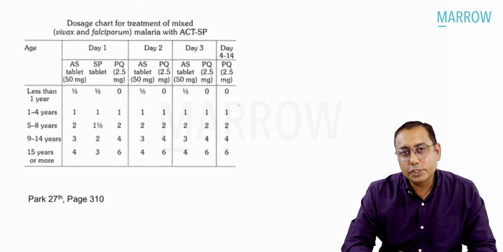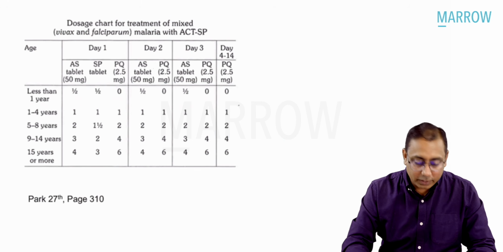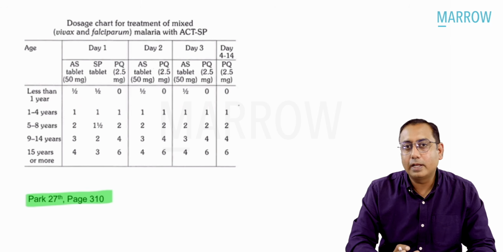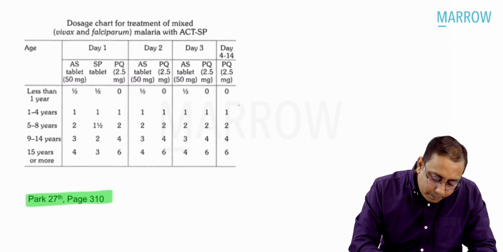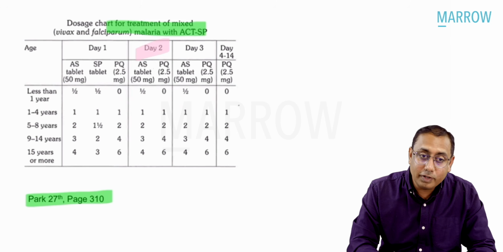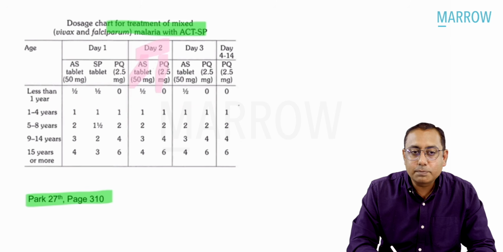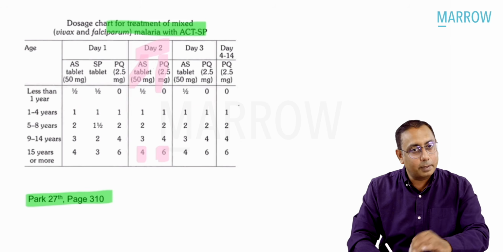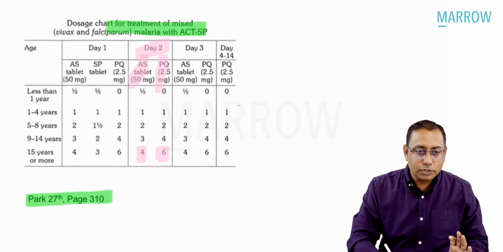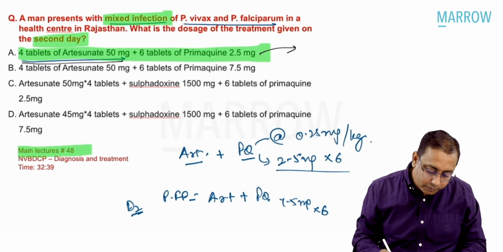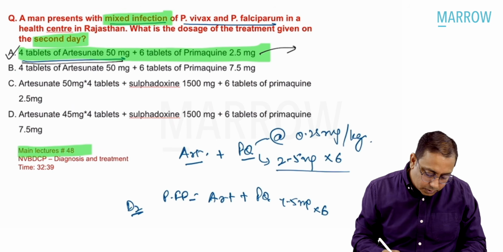Also, if you would like to know the number of tablets which are given in malaria, you can see the table from part 27, page 310. It is the same story that we have discussed in the lectures, that for mixed infections on day 2, we are giving tablet artesunate (AS) plus primaquine. Primaquine is given as a 2.5 milligram tablet, and these are given as 6 tablets for primaquine and 4 tablets for artesunate. So this is what you need to give for mixed infection in Plasmodium vivax. Option A is the best answer to be marked.